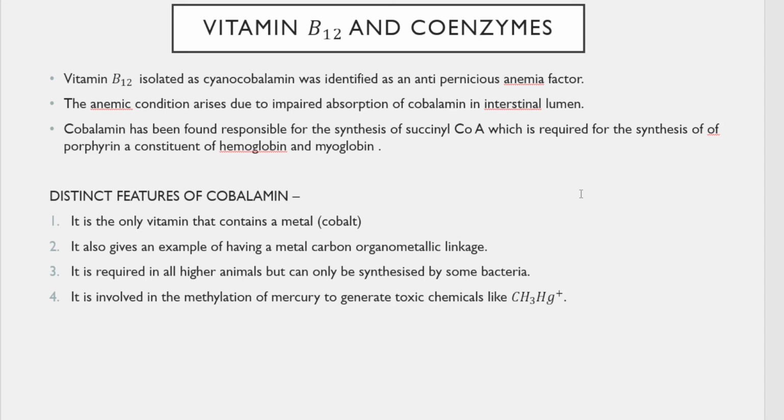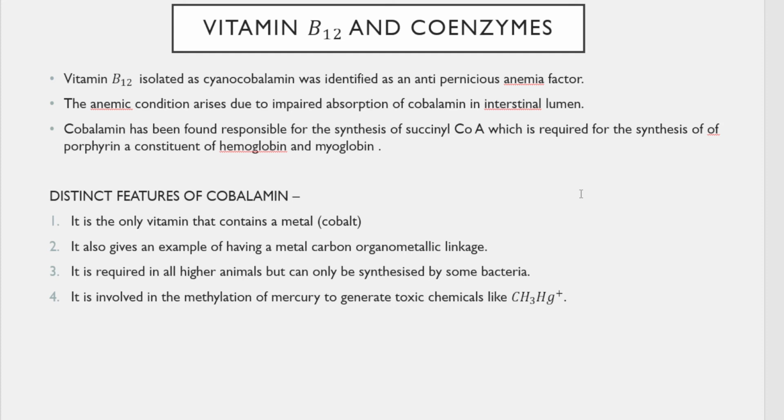This vitamin B12 is also called cobalamin because it is isolated as cyanocobalamin. And you know that vitamins are absorbed in our small and large intestine. So if it's not able to absorb this vitamin B12 well in our intestine, the patient might have anemic condition.